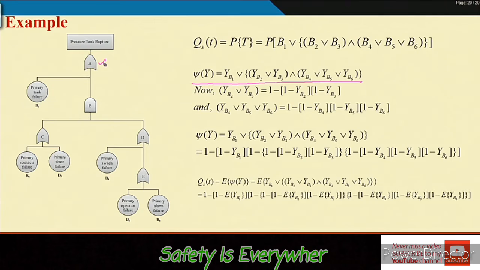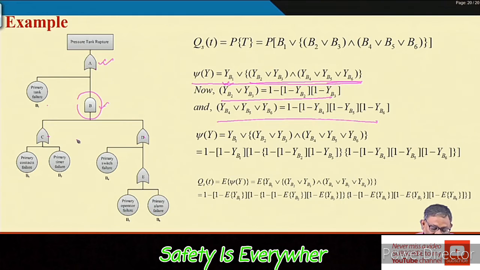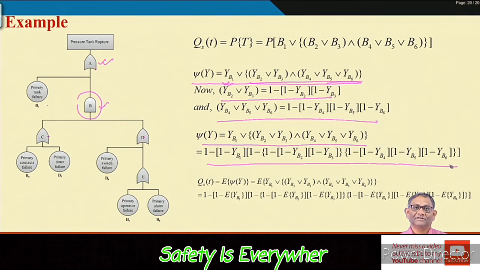This is basically an OR gate with two inputs, that is YB1 and this entire one as inputs. Now this one is an AND gate with two OR inputs. So in the two OR inputs we have written like this, and finally we have integrated all those things and we got this structure function.